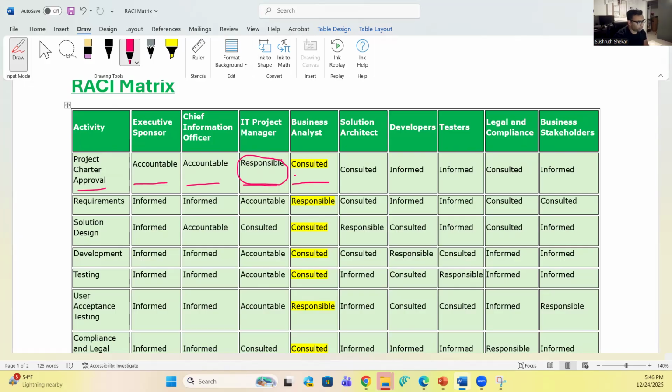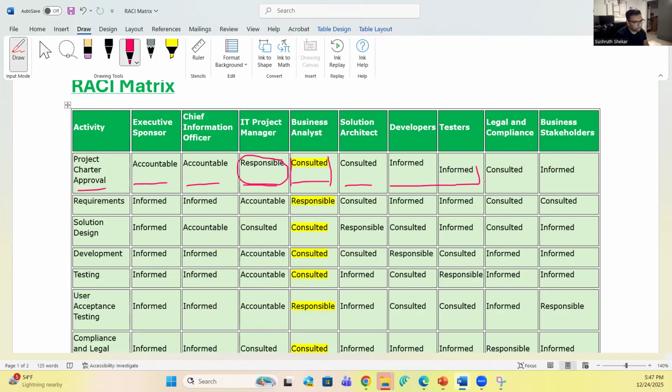So that is the reason why, for project charter approval, the business analyst is consulted. Solution architect is consulted, developers will be informed. Like I said, developers and testers, their main activity is executing. Hence, they are only informed. You just inform them that, hey, this is what is going on. We are coming up with this new project. You are going to work on it. That's about it. They will not be asked for any inputs.